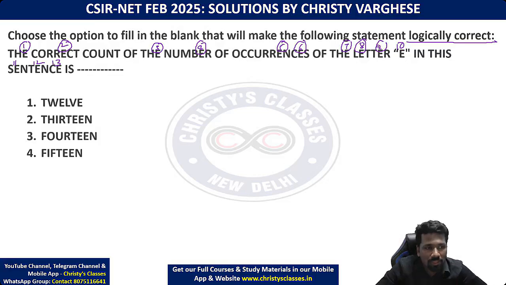Can you all see these 13 E's? So 1, 2, 3, 4, 5, 6, 7, 8, 9, 10, 11, 12, 13.